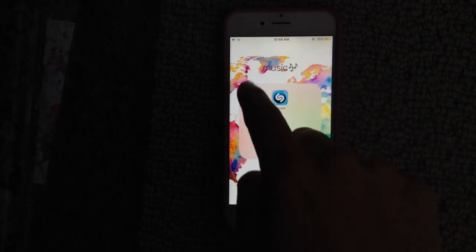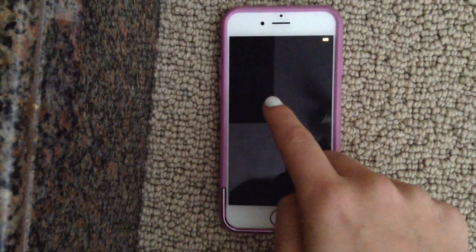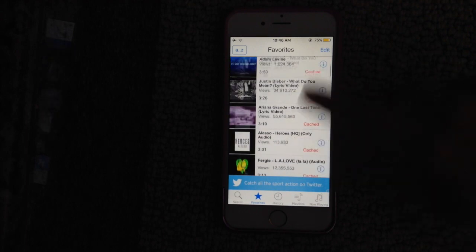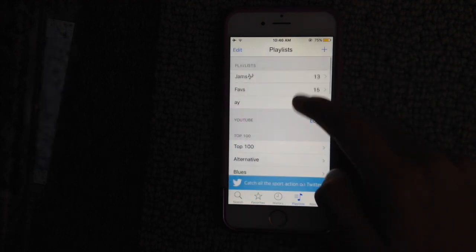So PlayTube is where I listen and get all my music from. You can search it up and it'll catch the songs. So then you can listen to them. You can make playlists, so I just have 3.